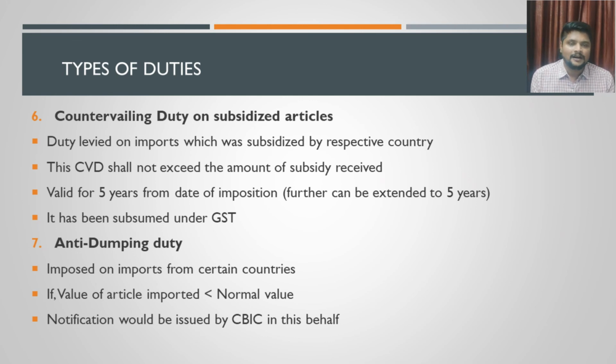Okay, the final type of duty under this import duty category is anti-dumping duty. Anti-dumping duty is a specific duty which will be imposed on imports of certain products or imports of products from certain countries. It will be so specific. You will have a separate notification, and the notification will charge this anti-dumping duty only on certain products or imports done from certain countries.